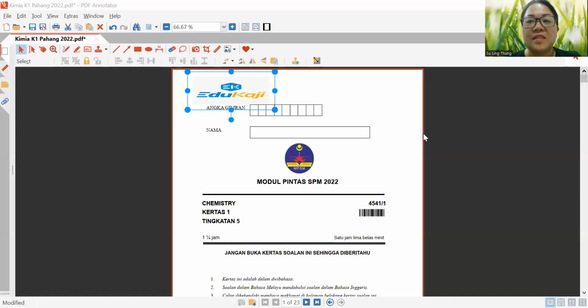Hi everybody. So we're going to go through Pahang first paper, in its Pahang trial examination paper for the year 2022. For this lesson, we're going to go through 40 objective questions, which I will go through with you slowly, and we will see how to go about answering this type of questions. So let us, without further ado, begin this lesson.